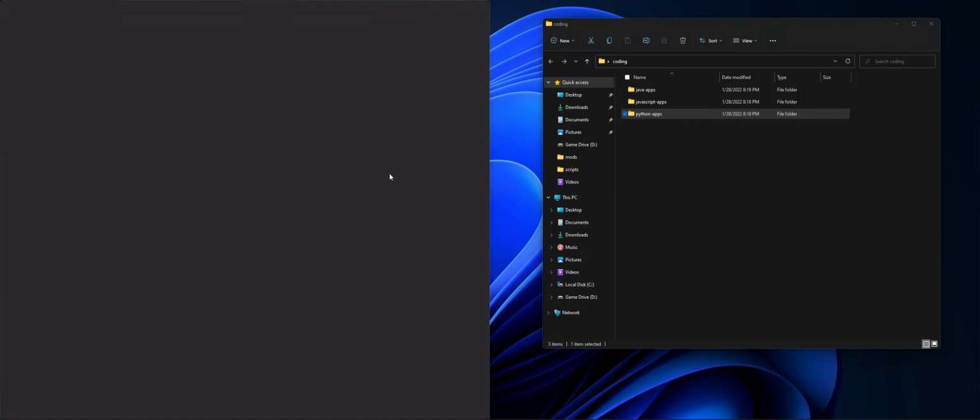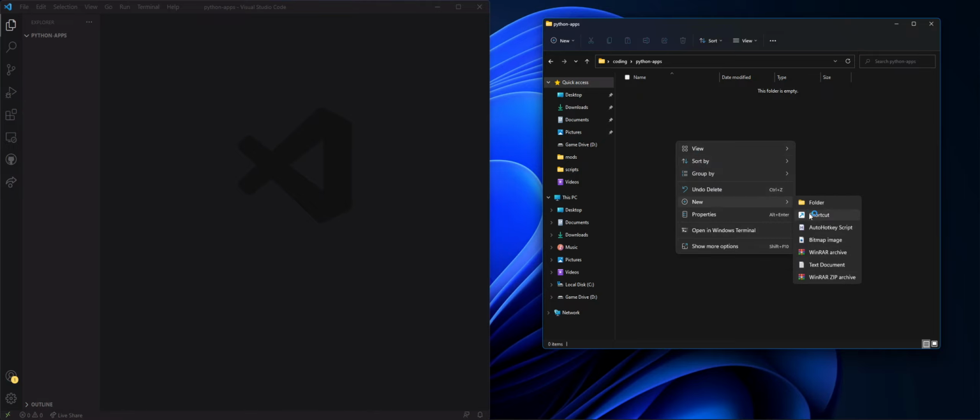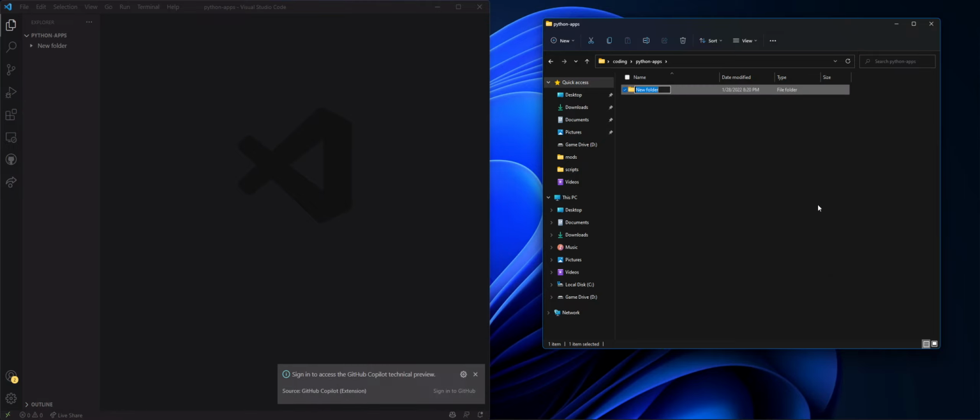I've been wanting to do something fun. So I'm just going to open Python apps, and let's go into here and make a new project. I've been wanting to make a calculator that messes with you. So we can do fake calc.